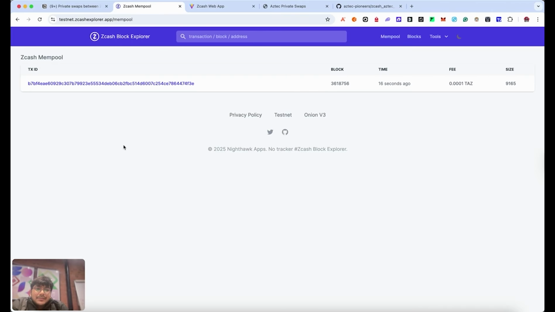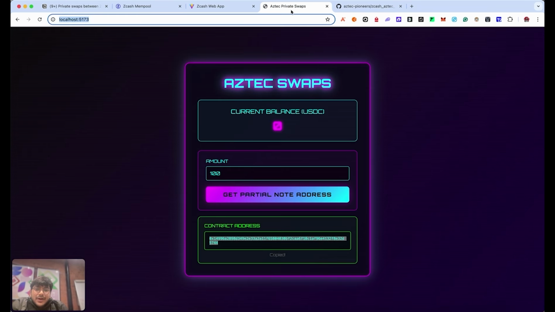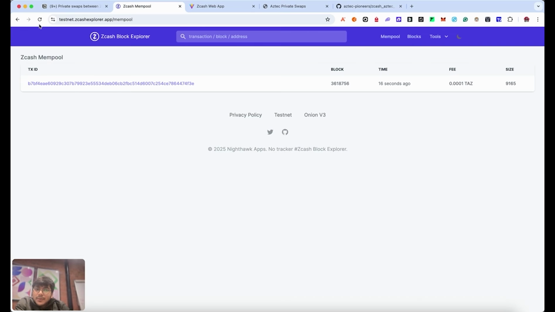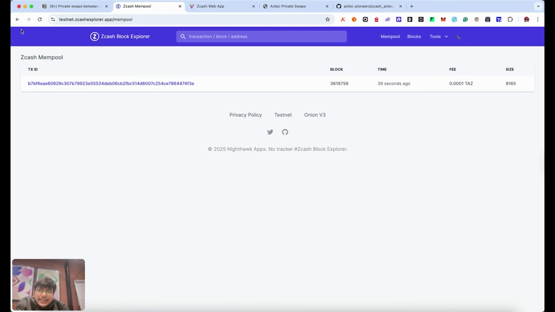So we are now going to wait for this transaction to be mined, and the moment this transaction is mined, it will say confirmed and it will give 100 USDC to the specific web app. So let's wait. This could take some time. I think, what's the block time here? I guess it's a minute or so. So in a minute it should get confirmed. It's now 42 seconds. And if you're seeing this video, you can just fast forward it by 10-20 more seconds, I'm assuming.